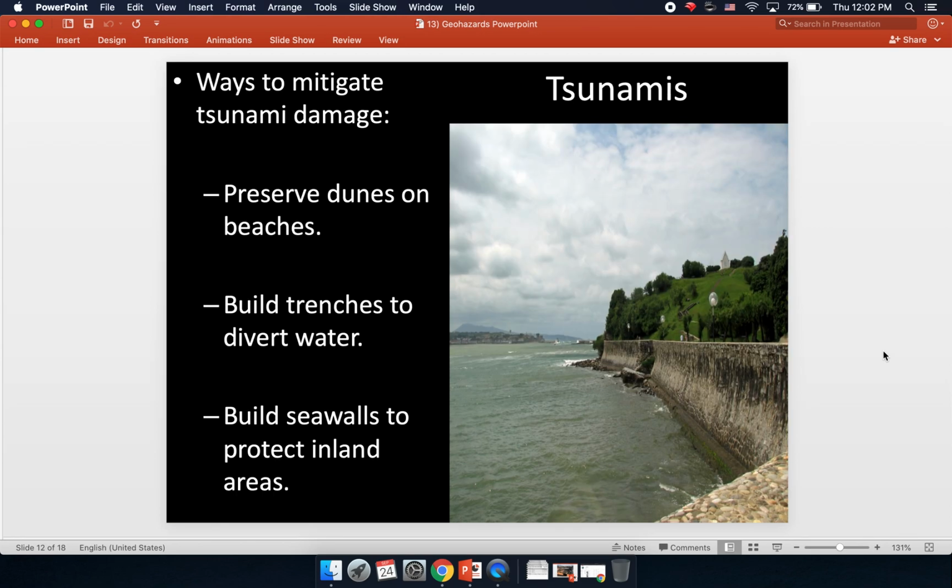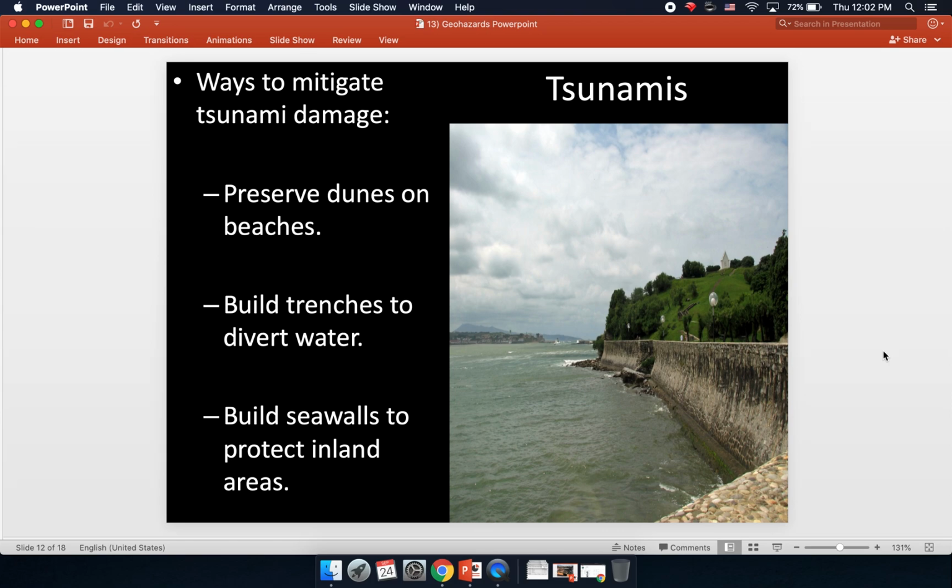All right, ways to mitigate tsunami damage. First one is to preserve dunes on beaches. These can help absorb some of the impact and keep inland areas from being damaged. Also, building trenches to divert water. There are certain types of systems that can be constructed so that when the tsunami wave hits, it sends the water in different directions to break up the flow.